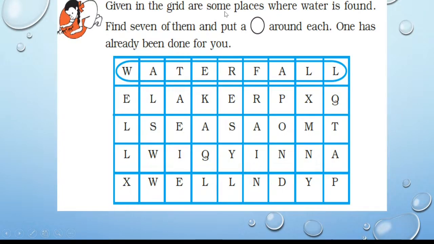Given in the grid are some places where water is found. Find 7 of them and put a circle around each. One has already been done for you. Waterfall. Same, you have to find 7 names of places from where water is found, like sea, well, tap, and so on. We will find a total of 7 names of places where water is found.